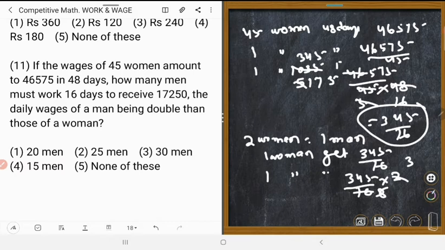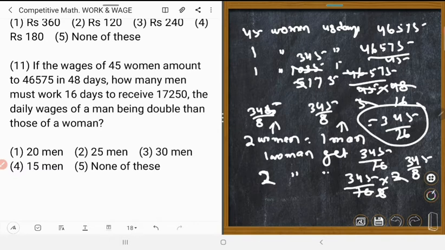Look at the blackboard. This is for 2 women, which equals one man. So one man will get 345 upon 8. Could you understand?